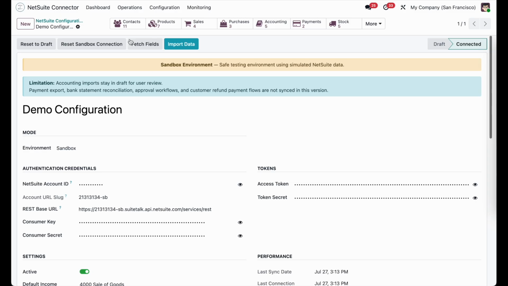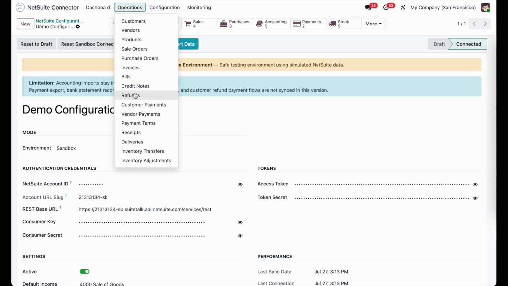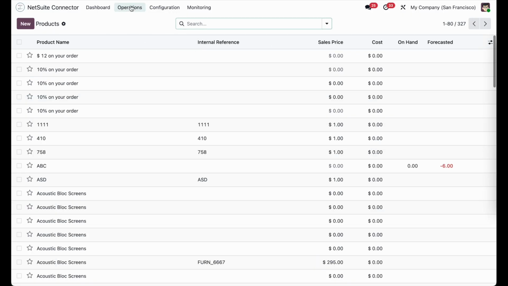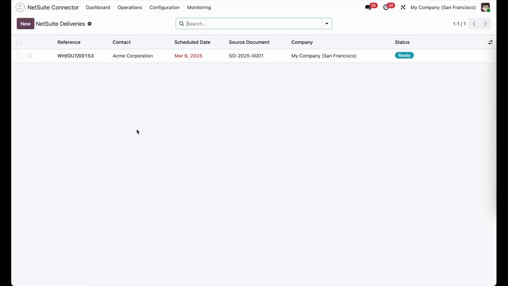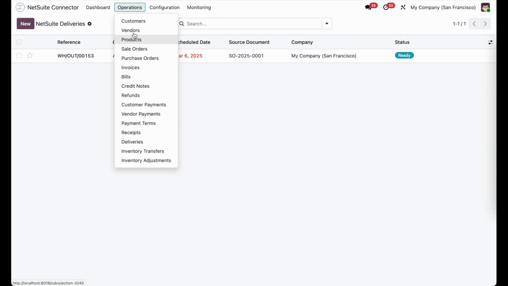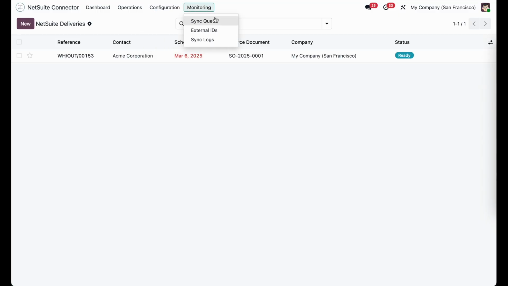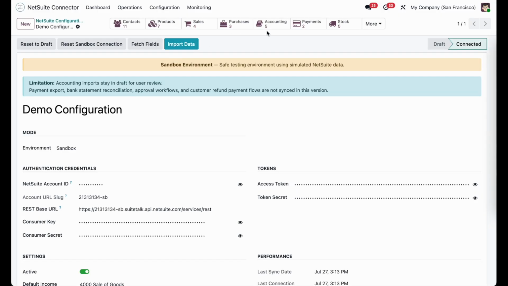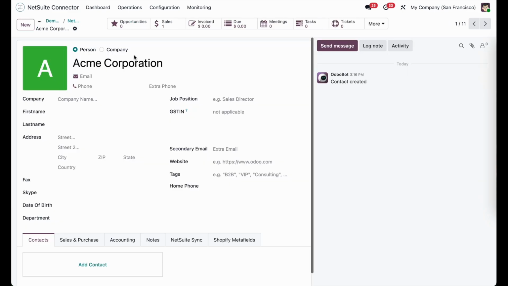Let's see how many data we have filled. Currently we have some data linked through the sandbox environment. Here are operations. We have provided all the kinds of operations we have, such as emails and other things as well. Customize. We can also redirect from here and see the information for the NetSuite IDs.